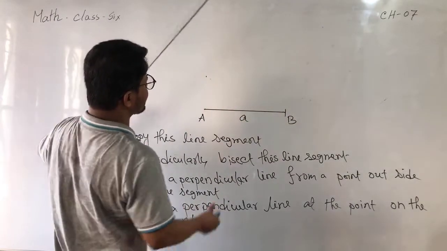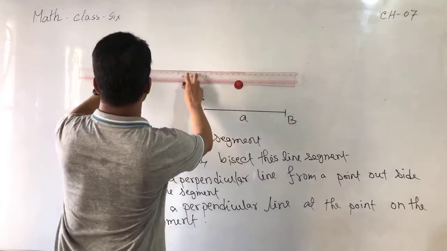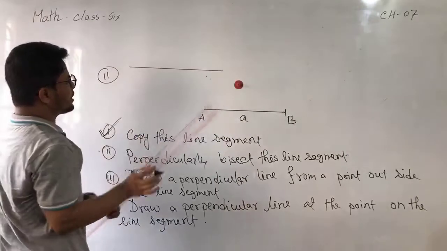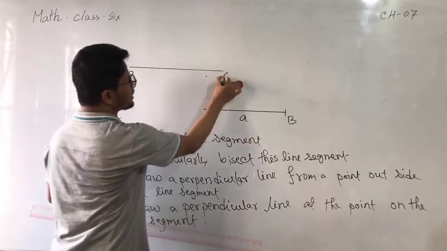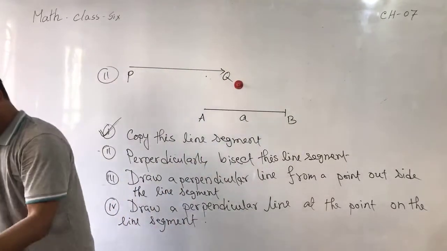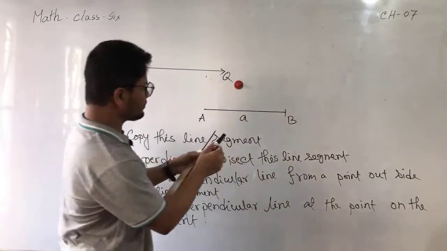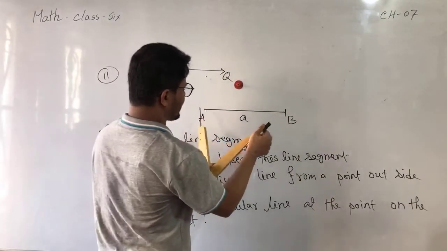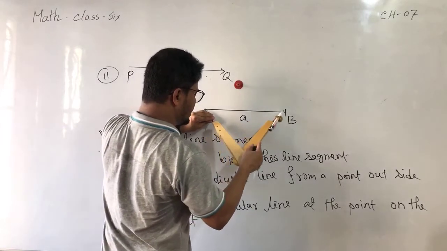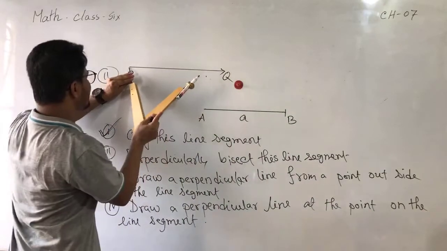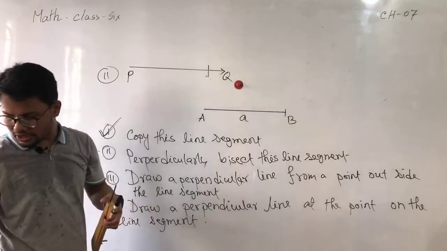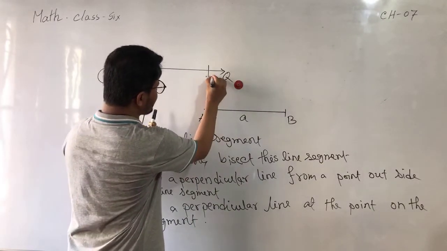So first of all, as in the previous one, I will take this line segment here, taking any ray. I can select here P and Q. Okay. Now just copy this one. Making the center O and placing the pointer at O, taking the radius AB, draw an arc from P to Q. So this is R, my dear student.